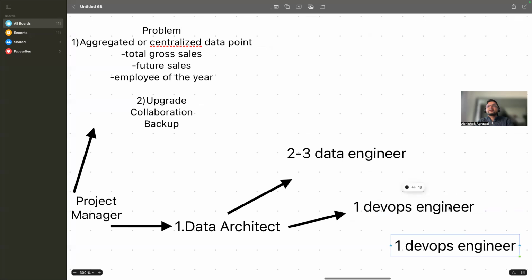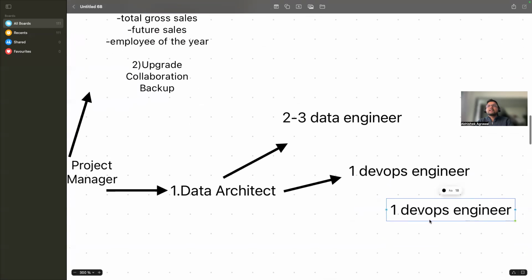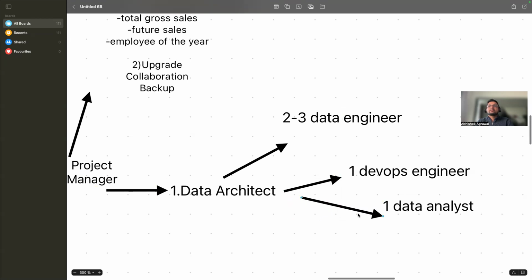And then the data architect told, I basically need one data analyst, and then I need one admin.